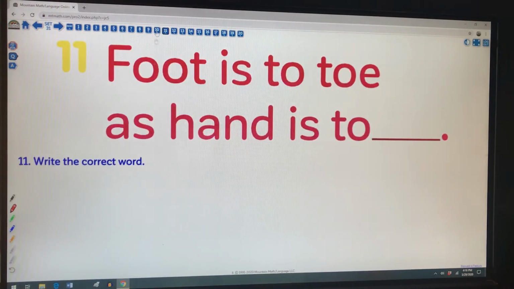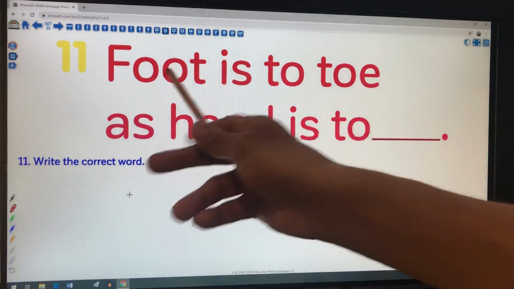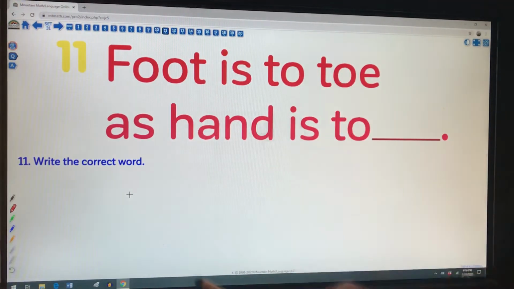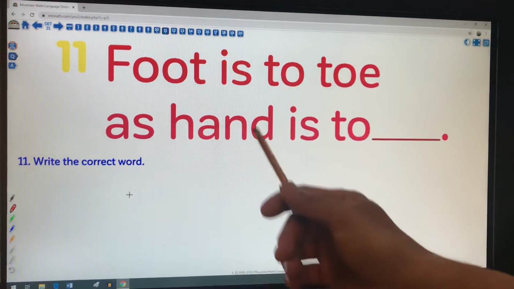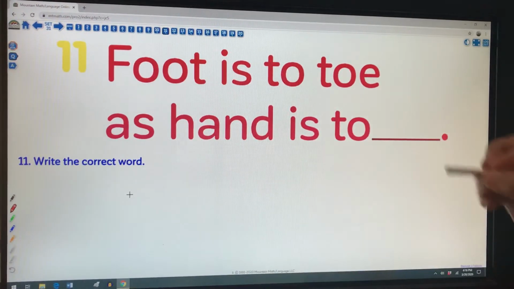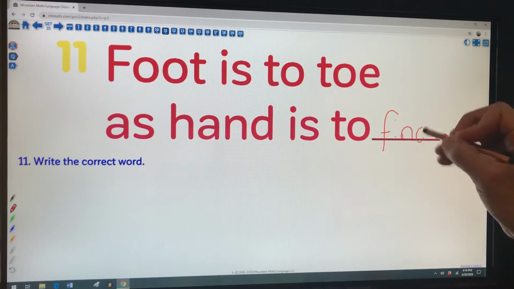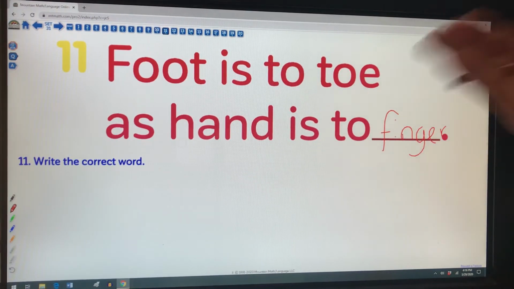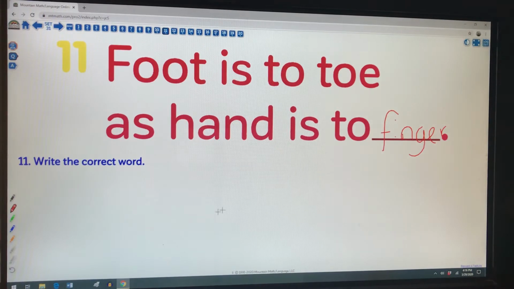Zipping on to number 11. Okay, on this analogy here, make the connection. So foot is to toe as hand is to blank. If I'm looking at a foot being something that has toes, for the hand, then the smaller object, what's part of the hand? This has to be a finger. Foot is to toe as hand is to finger. They're both in the singular. I'm happy with that.